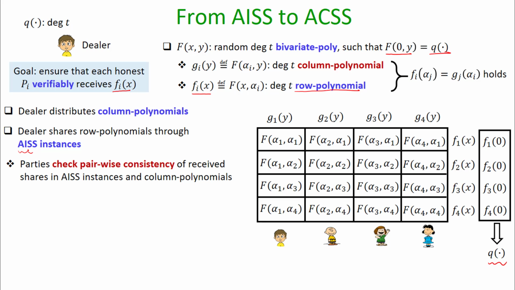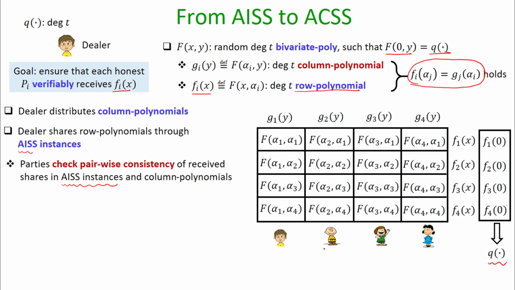Now, as part of the incomplete secret sharing instances, each party will receive a share of a row polynomial, and once it receives the share, it performs a pairwise consistency check of the received share with its corresponding column polynomial, because ideally, if D is honest, then this condition should hold.